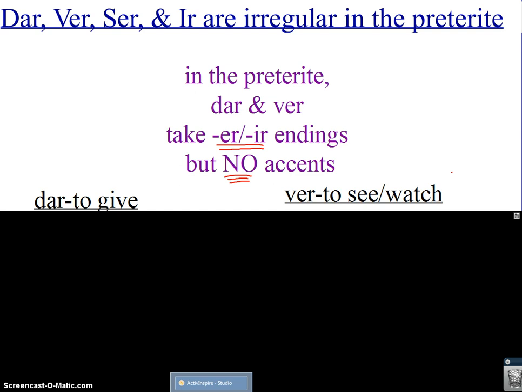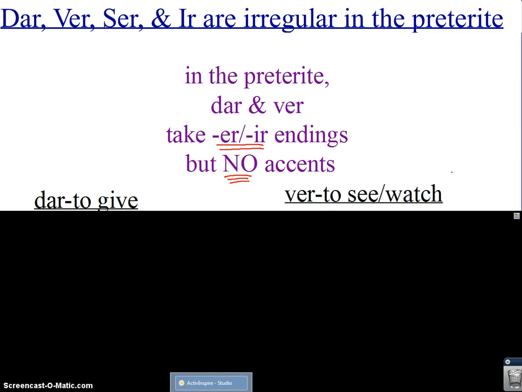Knowing that, I would like you to include 2 charts in your notes, one for dar, which means to give, and one for ver, which means to see or watch, in this space here and here. Go ahead and take this information that I've given you to give me the charts for dar and ver. When I check your notes, I'm going to be checking to see that you have given me the charts. I suggest doing them in pencil so that if you should make a mistake, you can fix it easily.